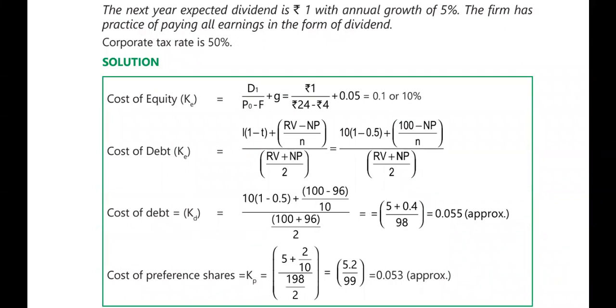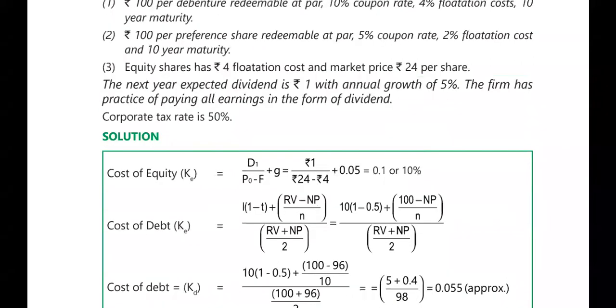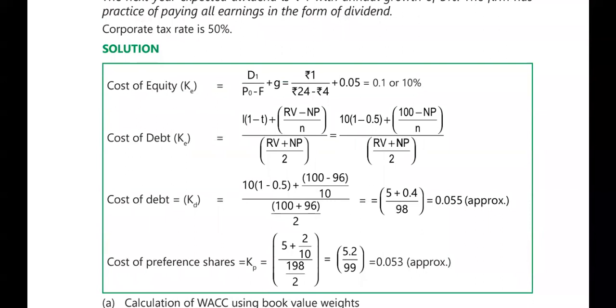Do you know why we have taken 2 divided by 10? That is 100 minus 98. Directly we have taken 2 divided by 10, whole divided by 198 divided by 2. So we have got 5.2 divided by 99. The answer for cost of preference share will be 0.053. So this is the cost of preference share.